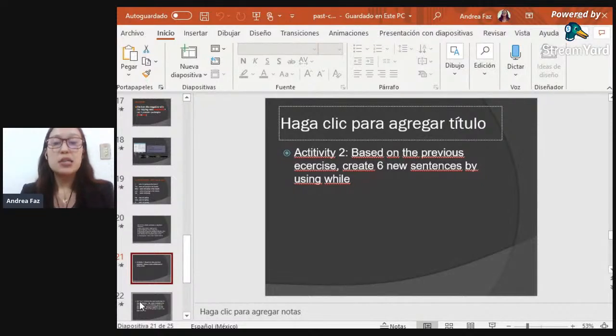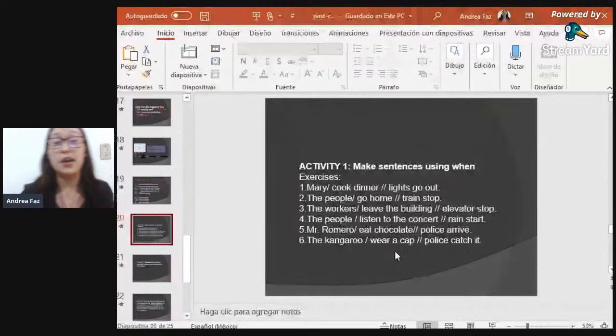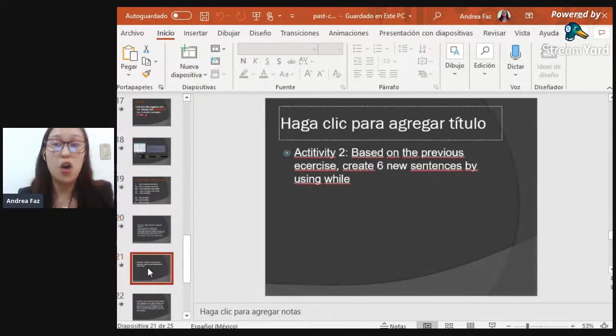I was watching TV while my mom was washing the dishes. So you have to create 5 new sentences. But please do not reuse the ones that we already have here. In this case, the activity is a little bit challenging because you're going to have to create your own sentences from zero. So it's going to be your work. Don't worry. I trust you can do it.